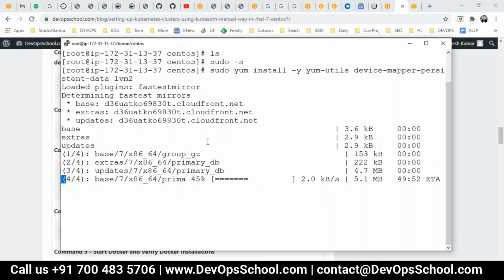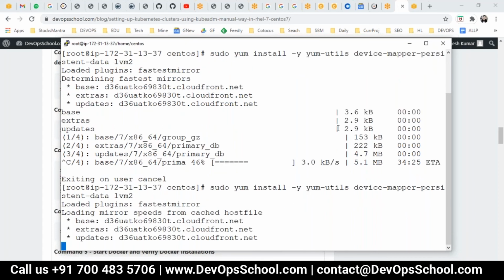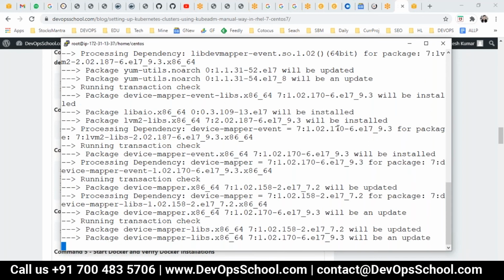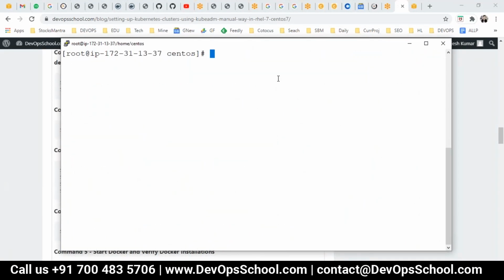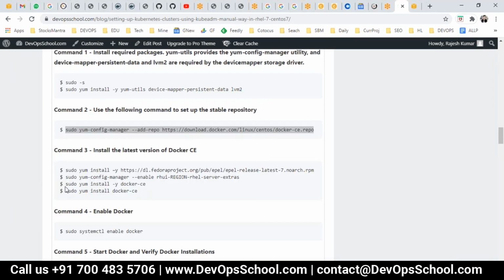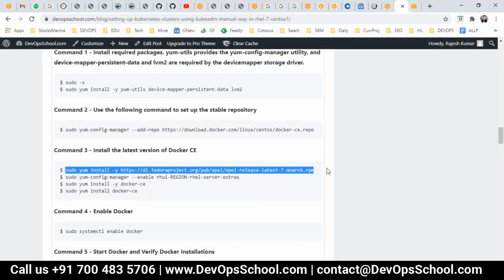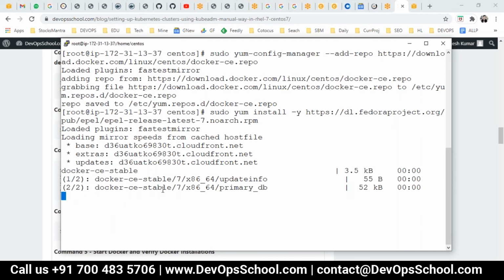Let me do that. Okay, you see that the command is taking more time. ETA is almost 40 minutes. So I'm not going to wait for it. I'm going to cancel and rerun this command. What happens is they have a CloudFront mirror, so they will use a different mirror which has better speed, and they will complete the task. This is also done. Now I'm going to do this.